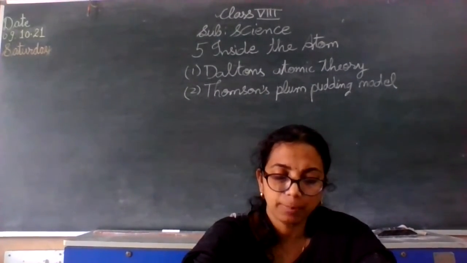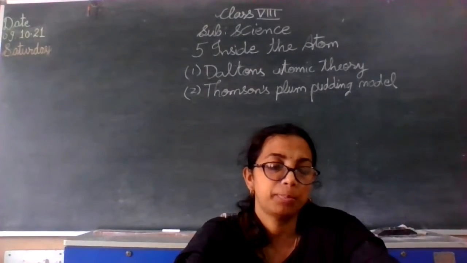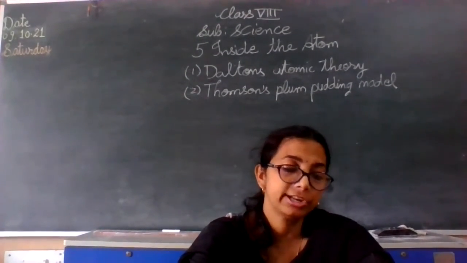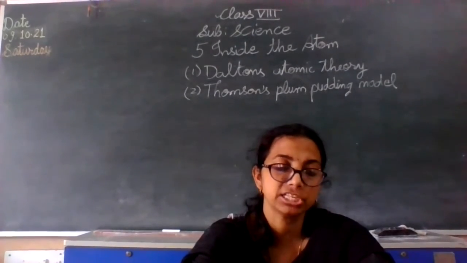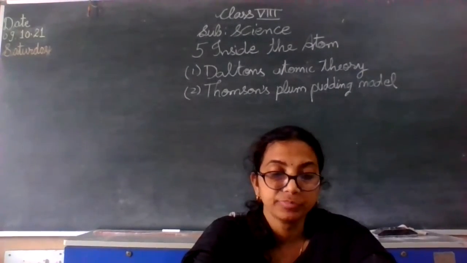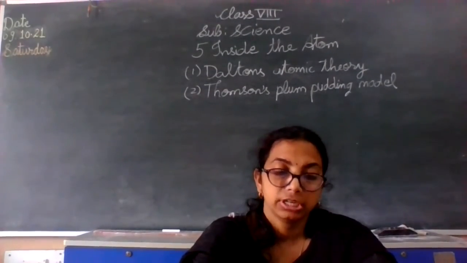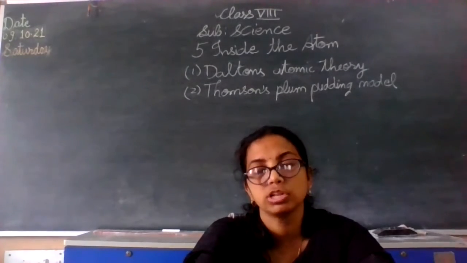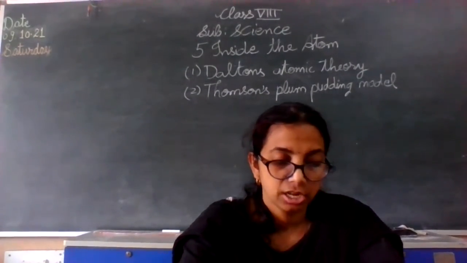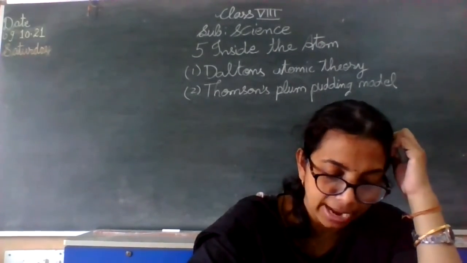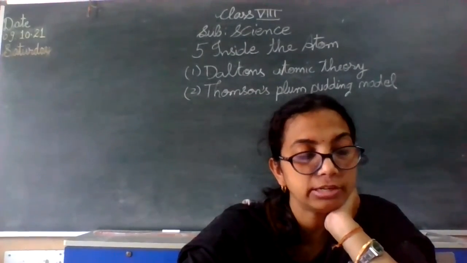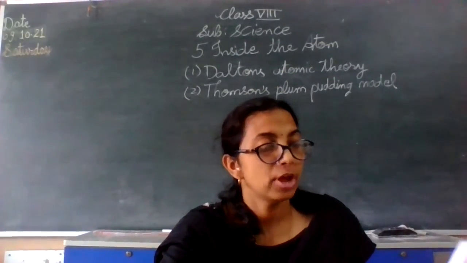You see, plum pudding or plum cake is prepared during Christmas. You all have eaten it. In olden times this dish was made in Western countries by adding pieces of dry fruit called plums, and these days raisins and dates are also added, and that's why the name plum pudding came to this model by Thomson. Further models, coming finally to the recently known model of the atom, we shall see in our next class.